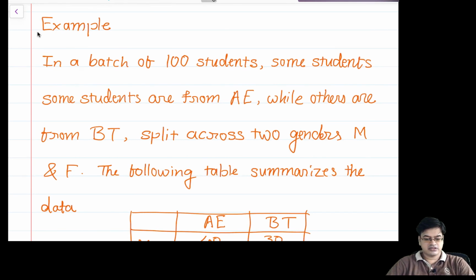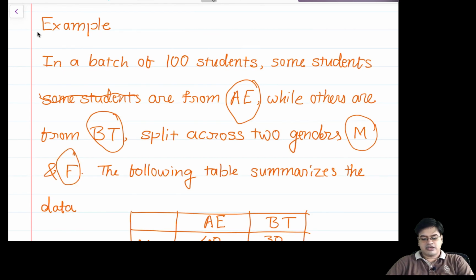Some students are from AE while others are from BT. So there are two categories of students, AE and BT. Naturally, there is a natural split across genders, that is, some of them are male and some of them are female.